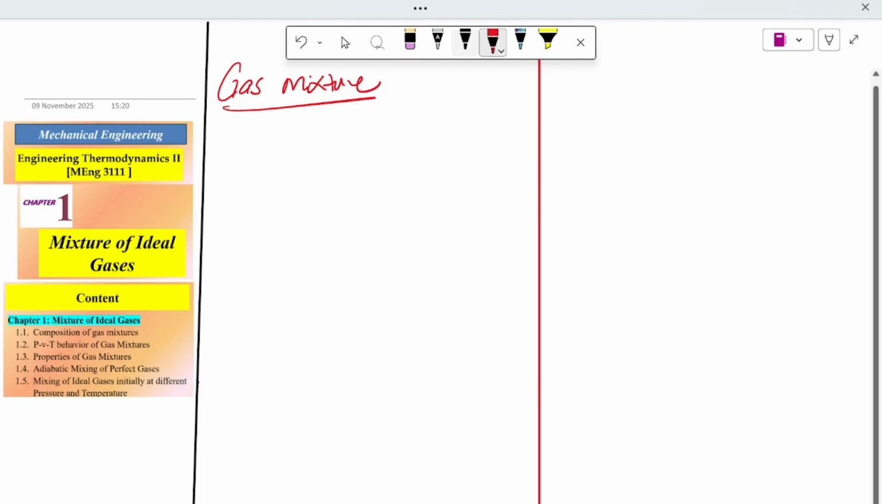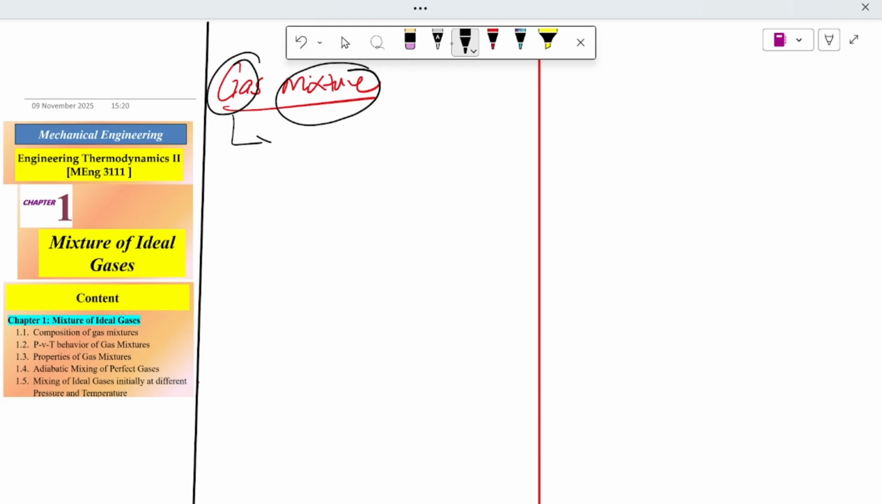As we have seen, there are two words: one is gas and the other is mixture. So first, what does gas mean? What is a gas indicated by? A gas we can simply see in PV or TS graphs. So we get these types of graphs.